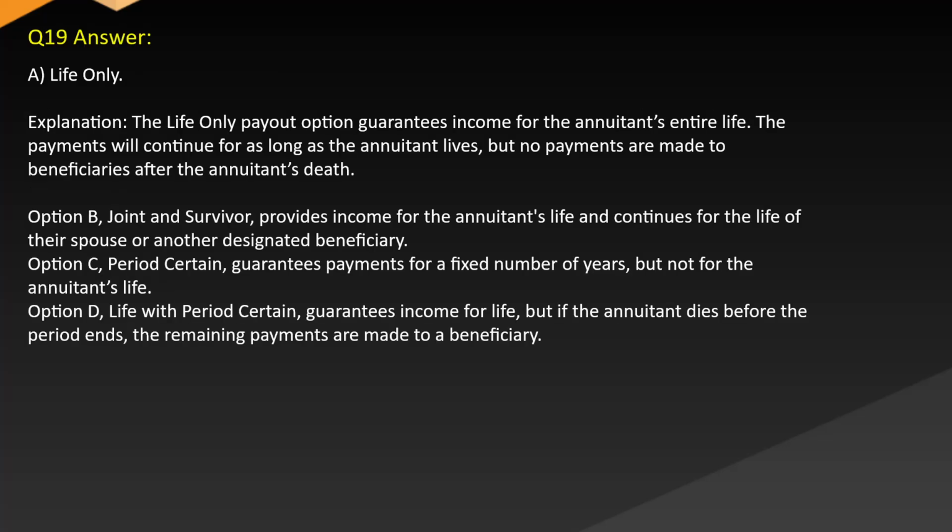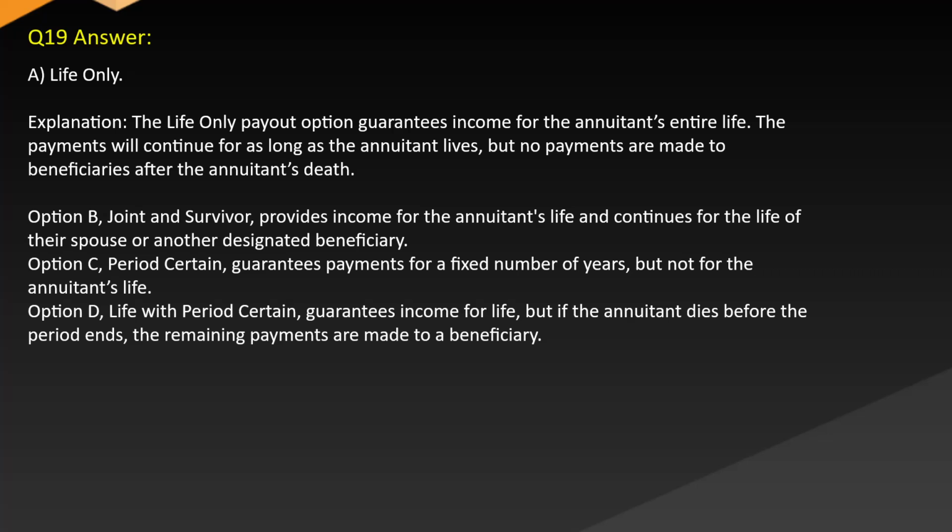Answer A. Life only. Explanation: the life only payout option guarantees income for the annuitant's entire life. The payments will continue for as long as the annuitant lives, but no payments are made to beneficiaries after the annuitant's death. Option B, joint and survivor, provides income for the annuitant's life and continues for the life of their spouse or another designated beneficiary.